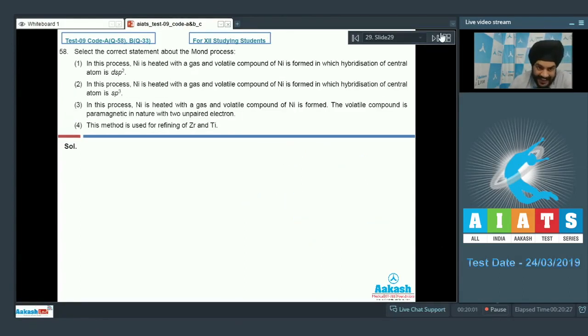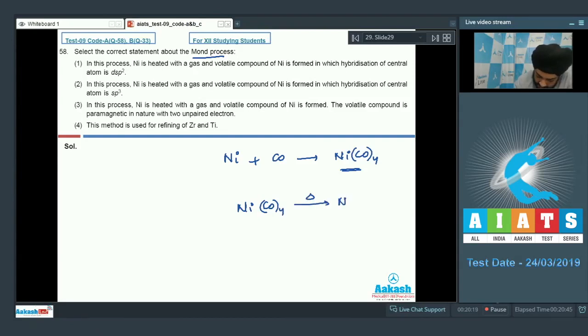Let us look at the next question. Question number 58. Select the correct statement about the Mond process. If we talk about the Mond process, we have Ni reacting with CO giving us Ni(CO)4. And then that Ni(CO)4 is heated to give us Ni and CO back. You can balance the reaction. So the Ni(CO)4 formed is a volatile complex which decomposes upon heating to give us back the nickel. So it is a method of purification or refining of nickel.